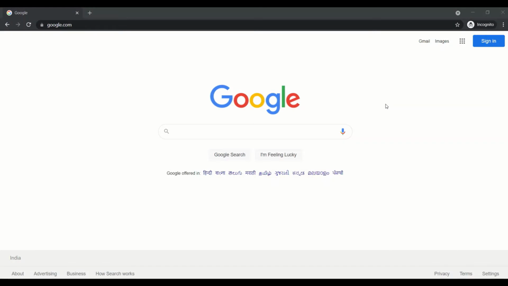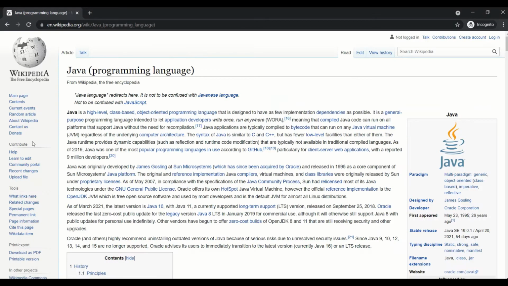First things first, let's just start with what is Java programming language? According to Wikipedia, Java is a high-level class-based object-oriented programming language that is designed to have as few implementation dependencies as possible. It is a general-purpose programming language intended to let application developers write once, run anywhere. Means that compiled Java code can run on all platforms that support Java without the need of recompilation.